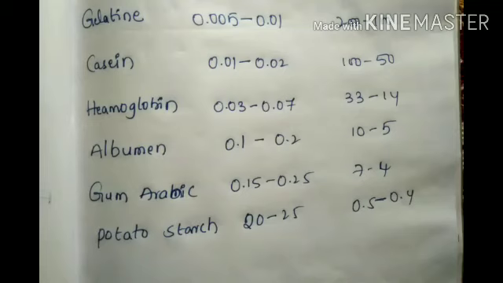One more method is there for the gold number. Shall I tell that one?